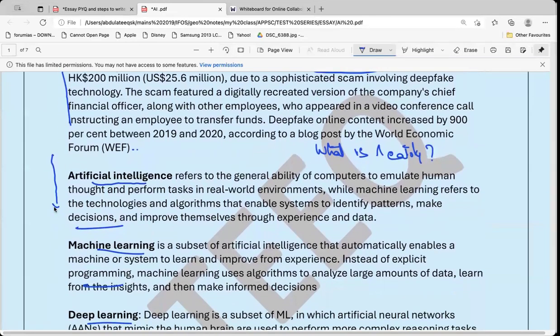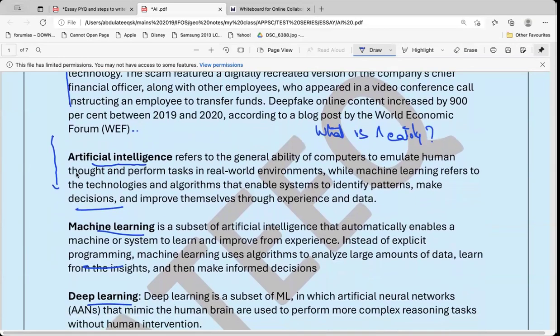So since this is an essay, while talking about the impacts of AI, it is important for you to bring in the concept of AI. So what is this concept of AI? It is an intelligence which is emulating human beings. Whatever tasks are performed by you will be performed by computers.